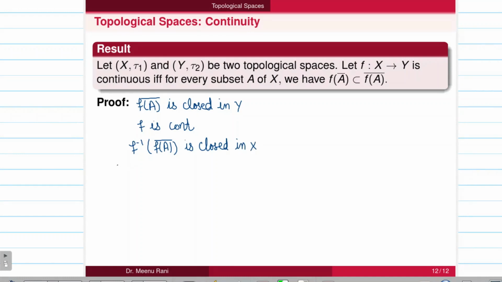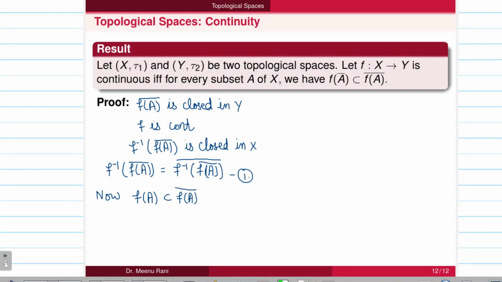and we know that any closed set coincides with its closure, so f inverse of the closure of f of A is equal to its closure. We can call it the first equation. Now we know that any set is contained in its closure, then A is contained in f inverse of the closure of f of A.